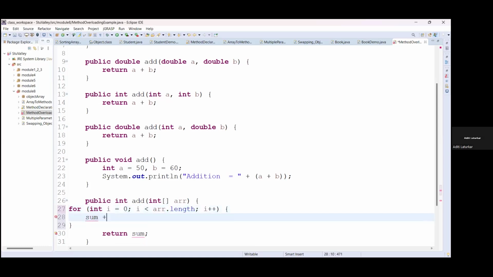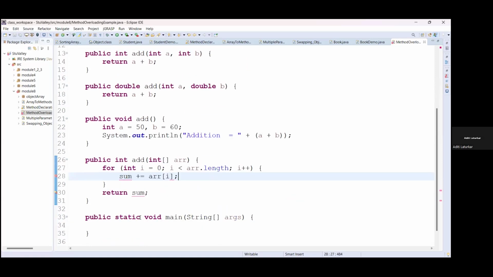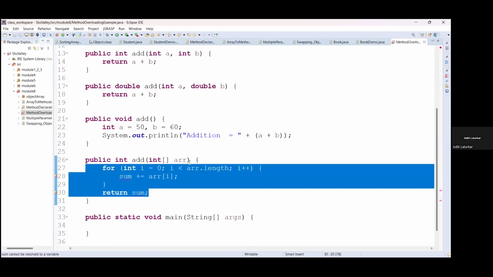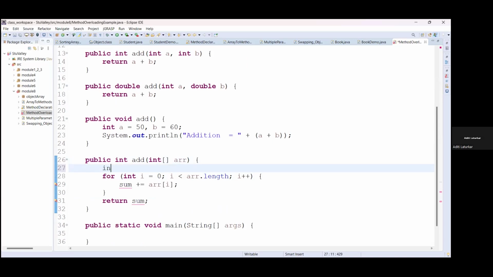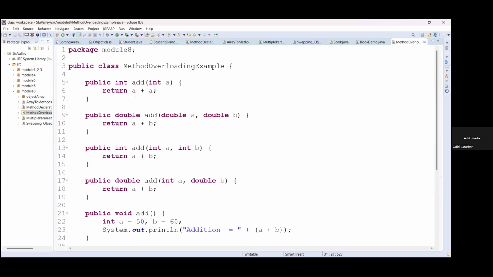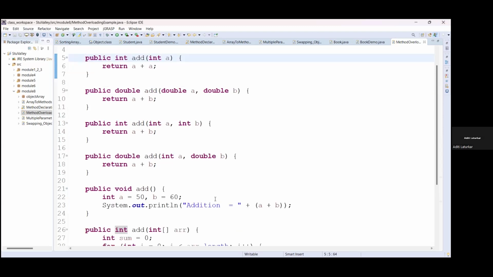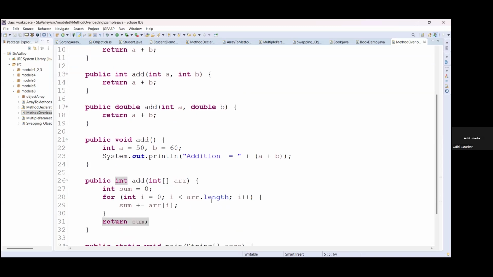For sum, we are using the shorthand operator, ARR of I. This program is nothing but calculating the sum of array elements. So all these different types of add methods you can create. The name of the method is the same, and we are only changing the parameters, that means the type signatures.